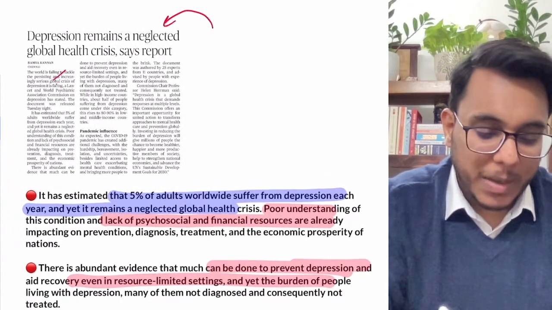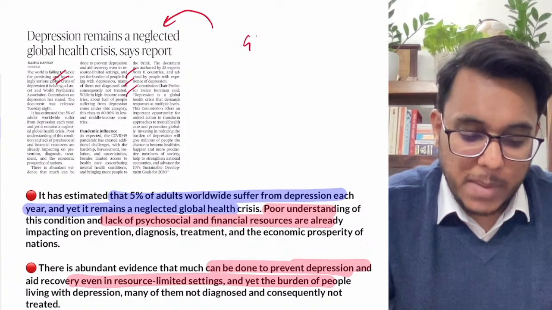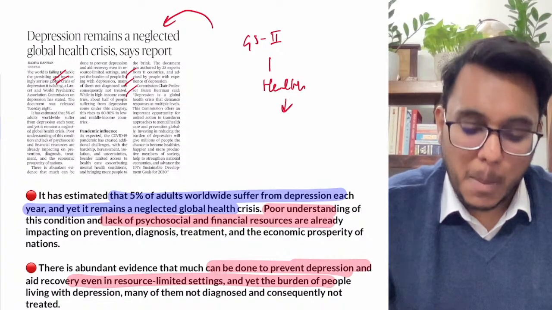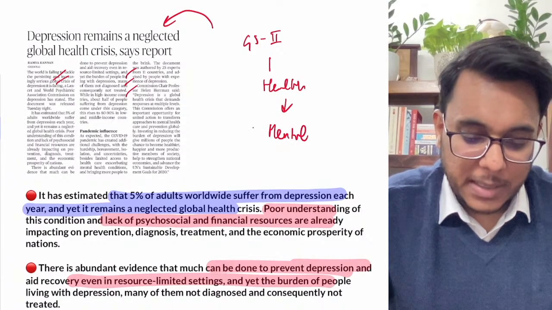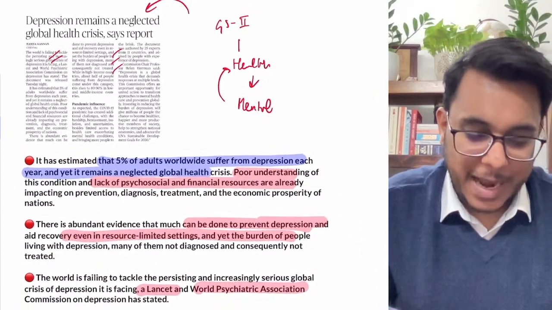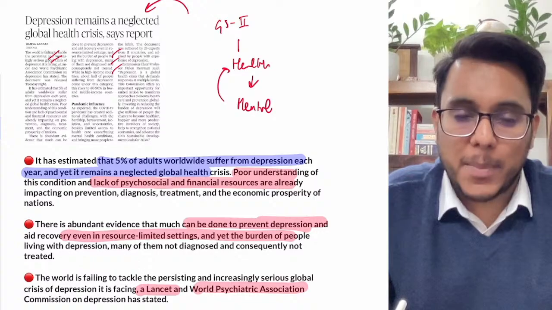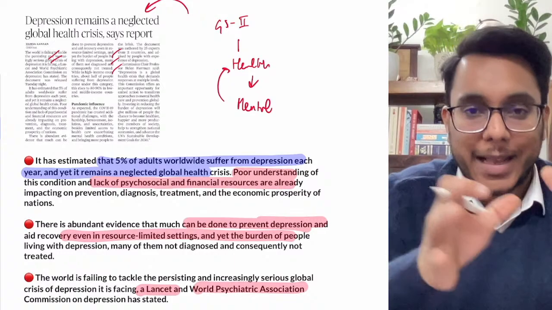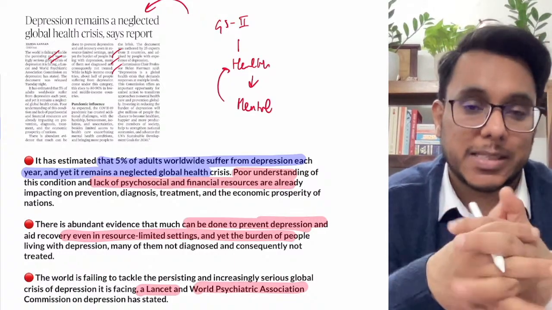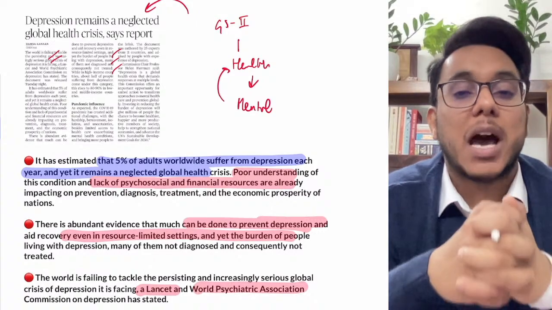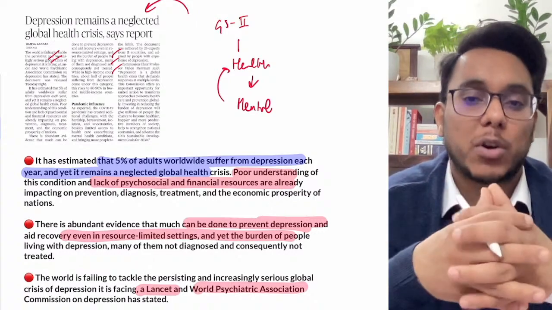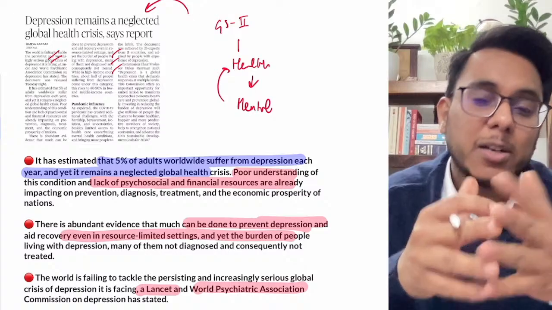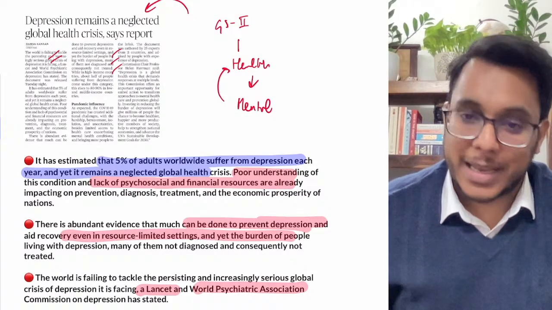Depression remains a neglected global health crisis, says report. This article will be important in GS paper number 2, issues related to health, and within health, mental health. Now understand this particular thing, guys, that we have seen this pandemic. In this pandemic, the economic crisis came, the health crisis came, and when this economic and health crisis came together, it led to an existential crisis. And this existential crisis has given a lot of depression, anxiety, mental disorders to the people. Now as these mental anxiety disorders have increased, the attention towards such mental disorders and anxieties has not increased.